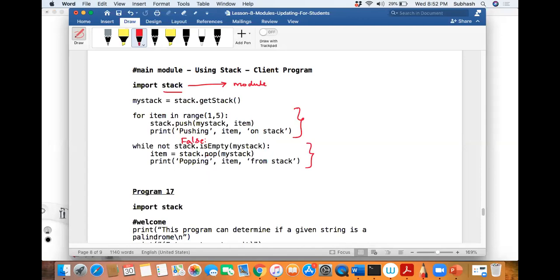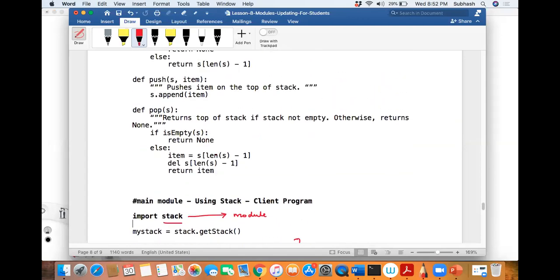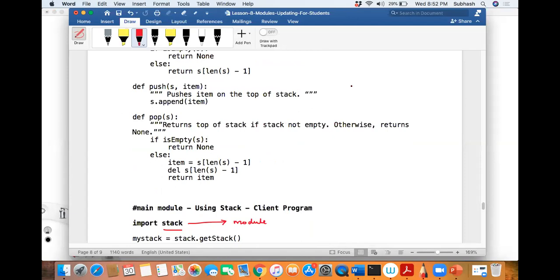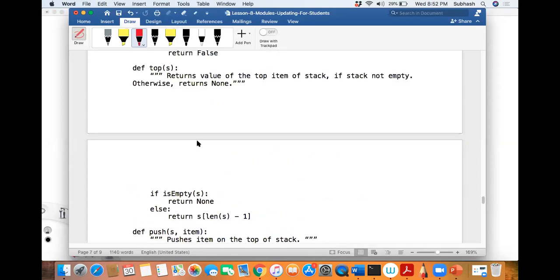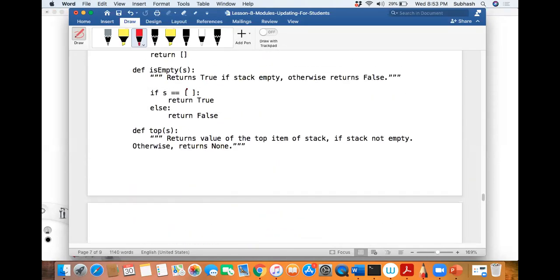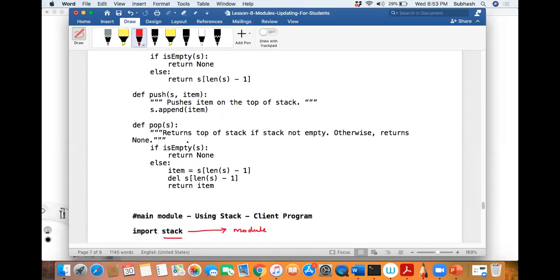Okay, so let me say pop. I'm coming to the pop definition. In the pop definition, what is happening? I have a doc string. Let us not worry about it. Now let us come to the if condition. If is empty, yes, again I'm checking. Is s equal to empty? No. It returns false, right? So is empty becomes false. For false, I'll ignore the if and come to the else part.